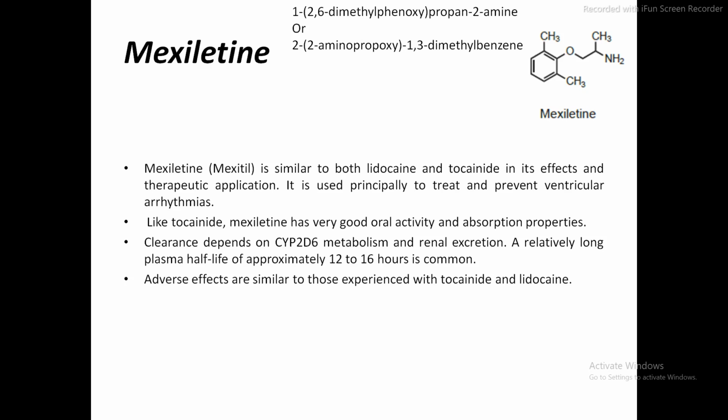Regarding metabolism, it is metabolized by the enzyme CYP2D6 and excreted through the renal route, having a long plasma half-life of approximately 12 to 16 hours. So this is all about mexiletine.